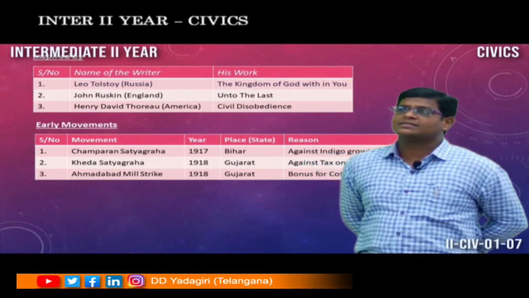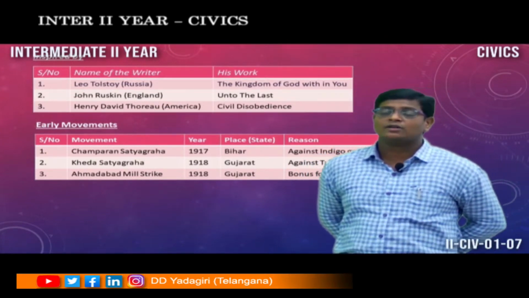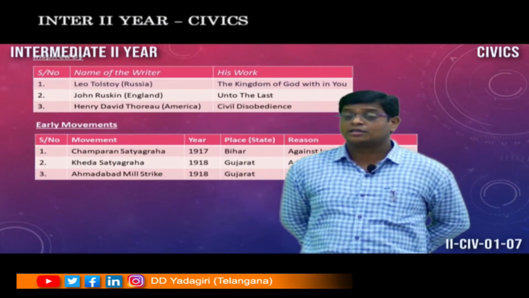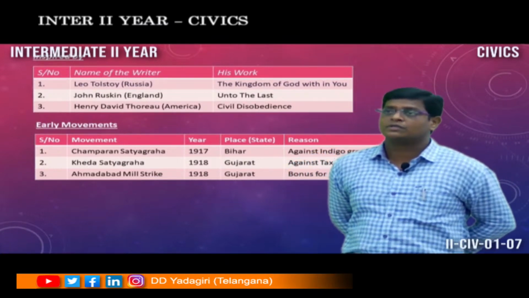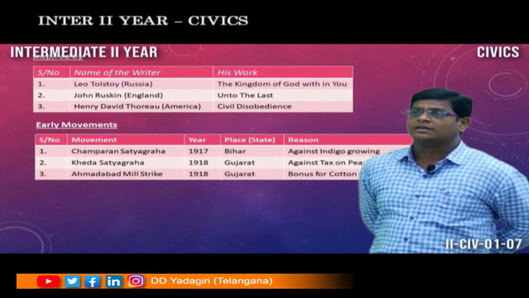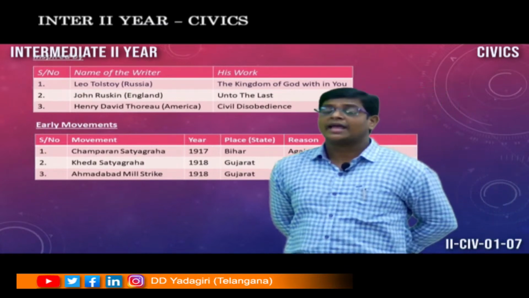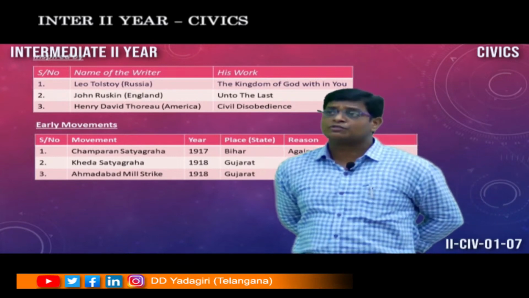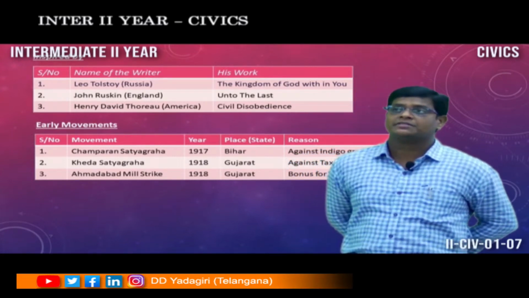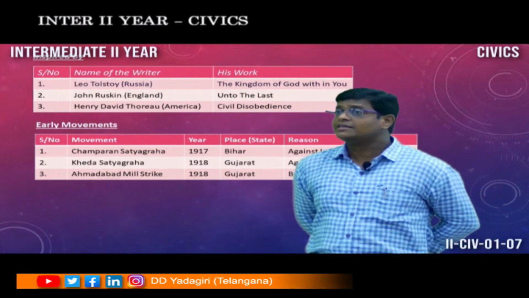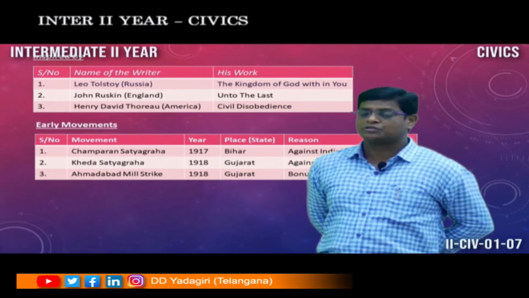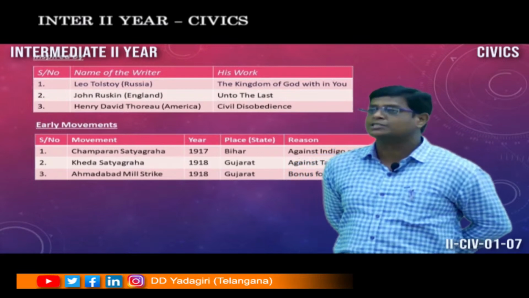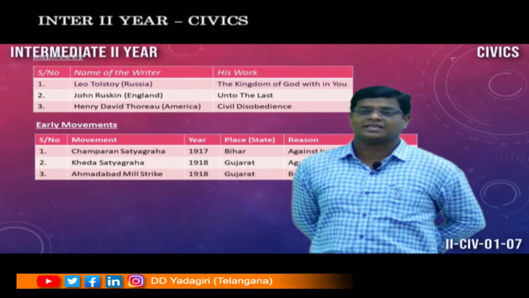His notable work is Unto the Last, which is also a very essential work. The third one is Henry David Thoreau from America. His notable work is Civil Disobedience. These are the eminent books or texts which inspired Mahatma Gandhi.